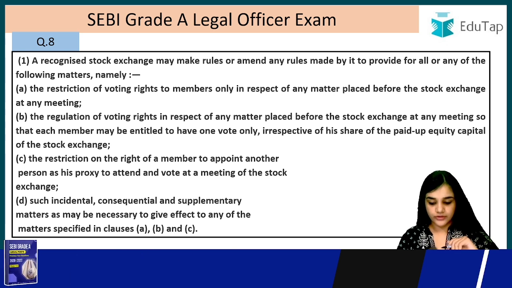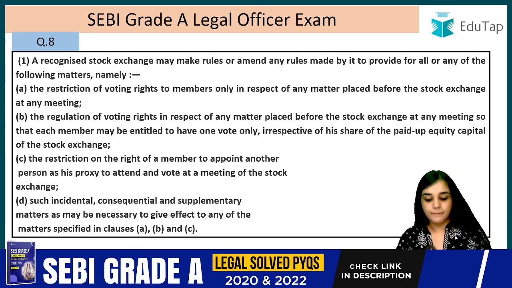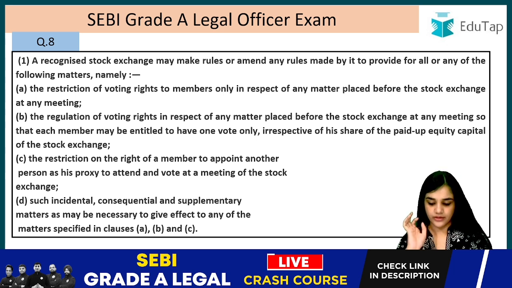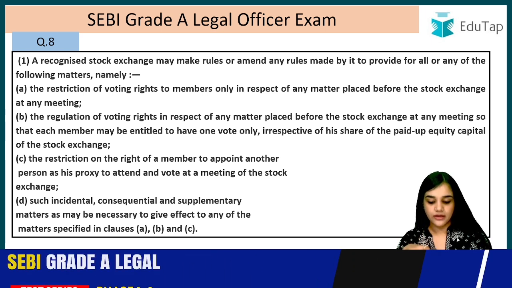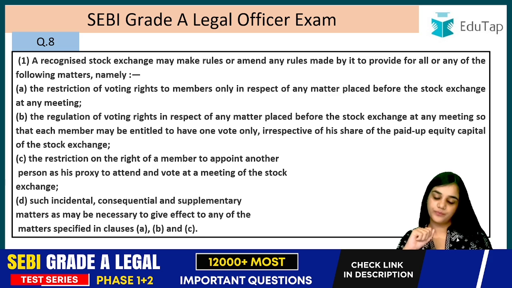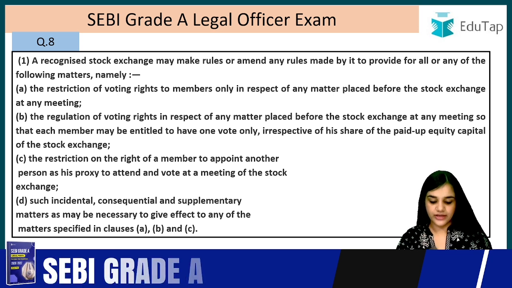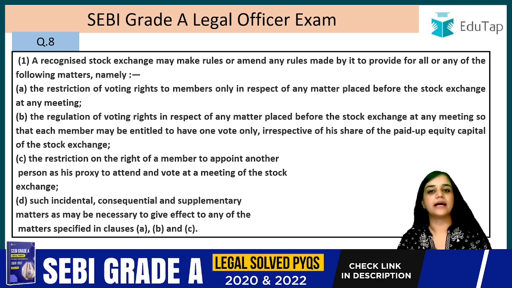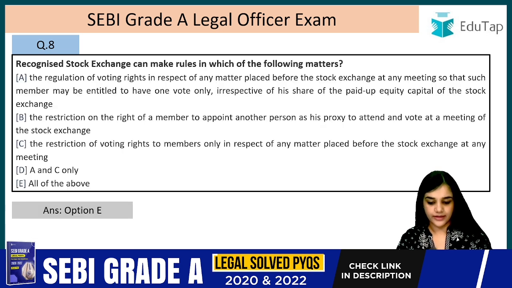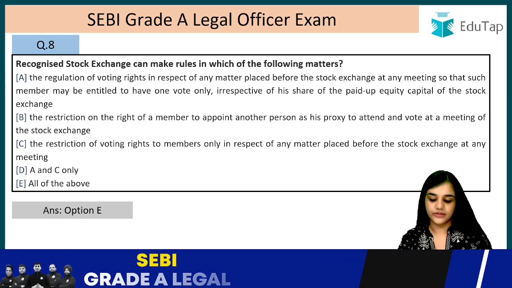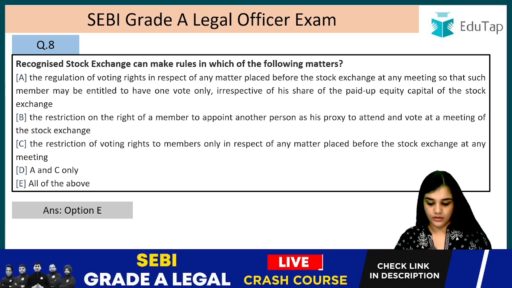The restriction on the right of the member to appoint another person as his proxy to attend and vote at a meeting of stock exchange. So they can restrict the right of proxy as well, right? So the restriction on the right of a member to appoint another person as his proxy to attend and vote at the meeting of the stock exchange. Such incidental, consequential and supplementary matters as may be necessary to give effect to any of the matters specified in clause A, B and C. So all of these are correct. The recognized stock exchange can make rules in all of the following matters. All of this A, B, C, all of the above. Question number 9.